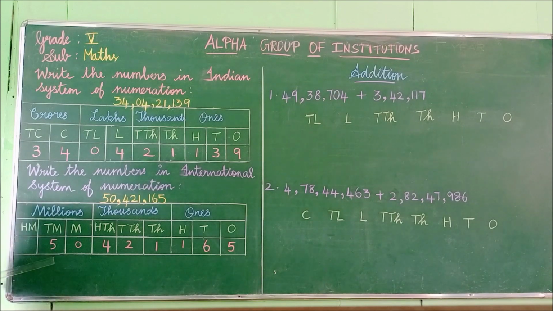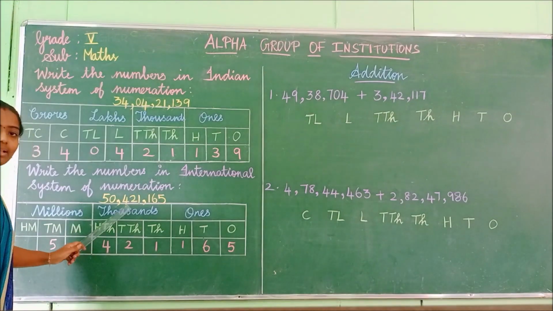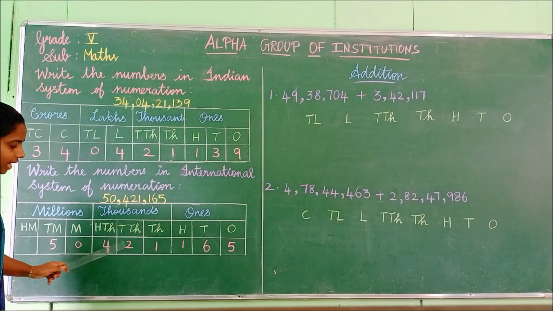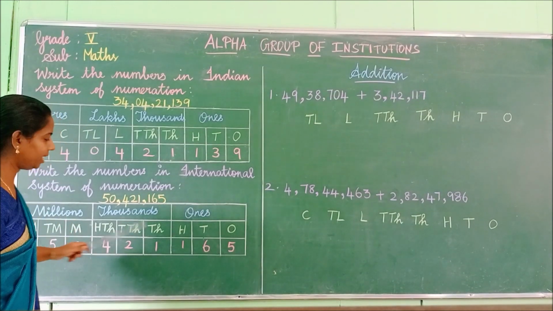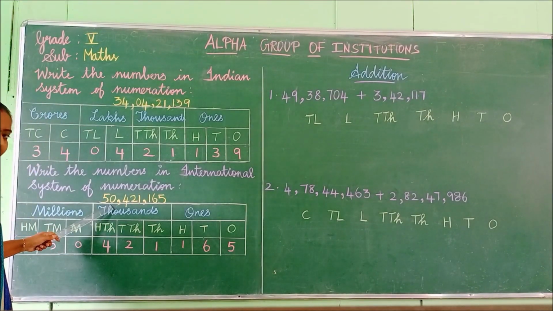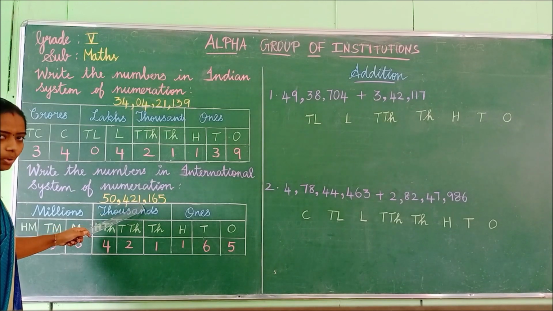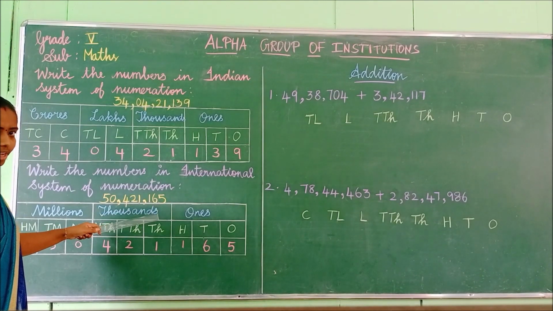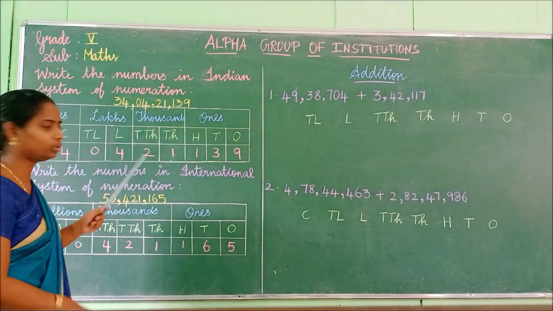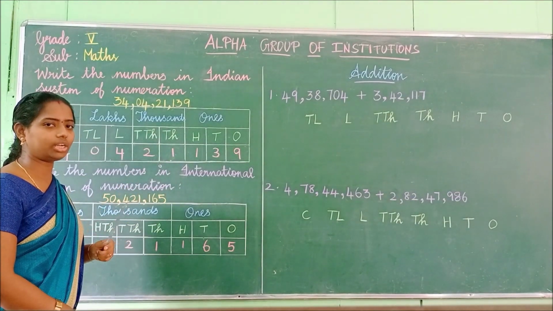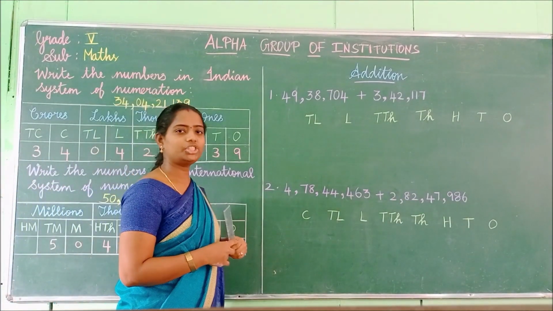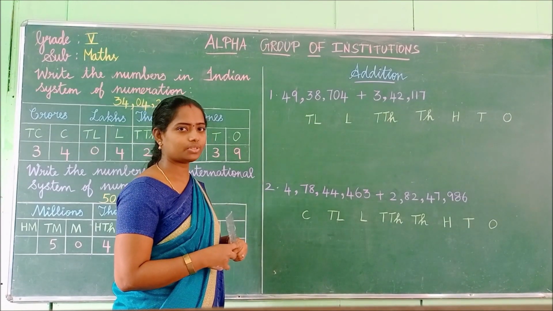Okay, children, see how you have to read this. 50 million. What is 50 million? 421,000. Okay, 421,165. Okay, see, children, I repeat it again. 50 million, 421,165. Okay, children, are you all clear about how to place the number like in the Indian and international system, children? Okay, we are going to see addition problems. Okay, children, shall we start to see that?